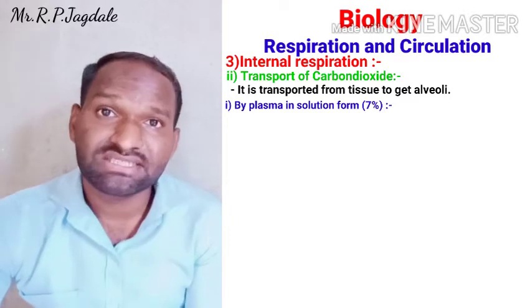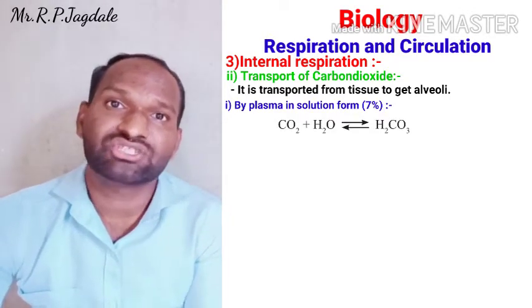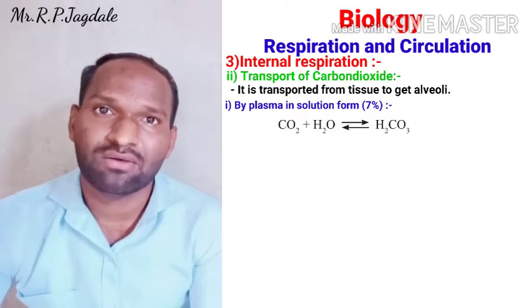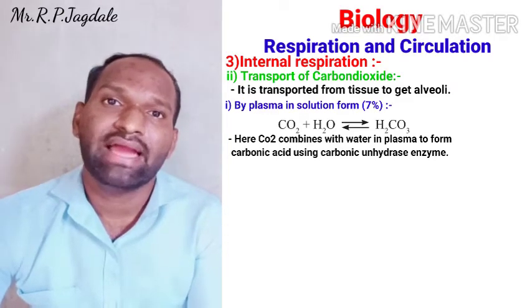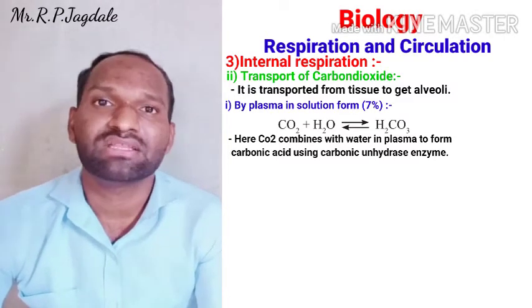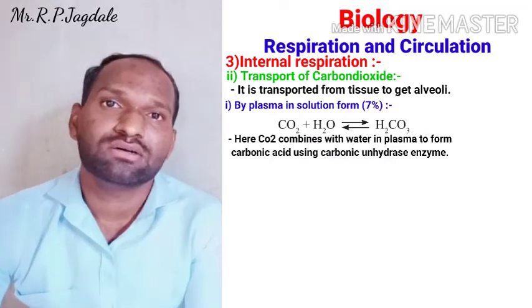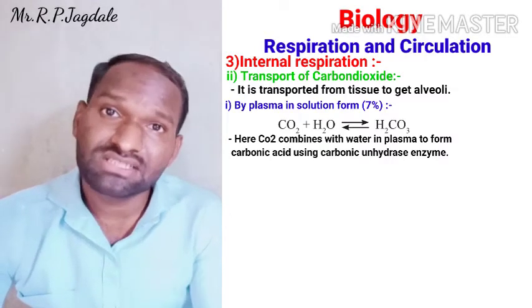So the reaction is that CO2 plus H2O, you can see the reaction on your screen, at the plasma level. CO2 plus H2O combines to form H2CO3, that is nothing but the carbonic acid, by using the carbonic anhydrase. This is a reversible reaction.